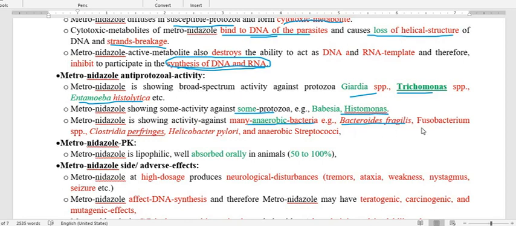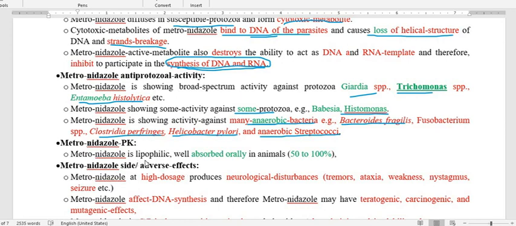Then Fusobacterium species, then anaerobic bacteria Clostridia perfringens, then the bacteria which produce acidity, Helicobacter pylori, and also the anaerobic streptococci. So this is the activity of metronidazole against the anaerobic bacteria. Now we have to go about the pharmacokinetics of metronidazole.